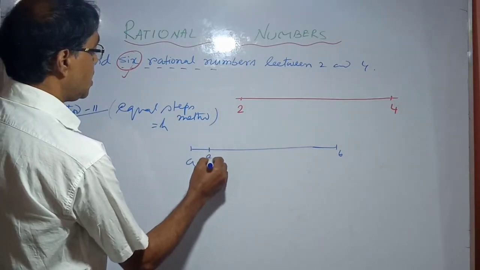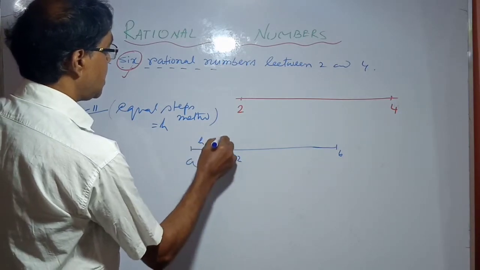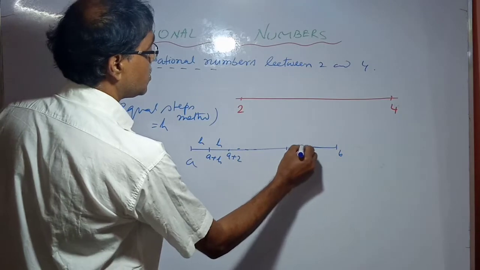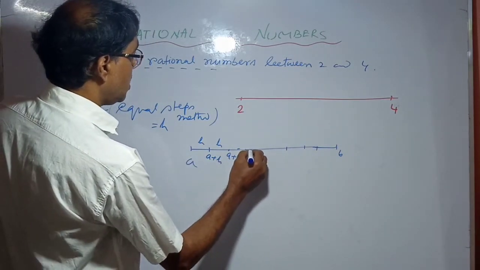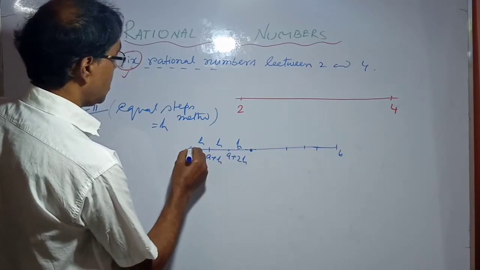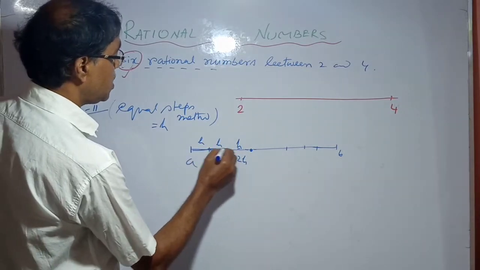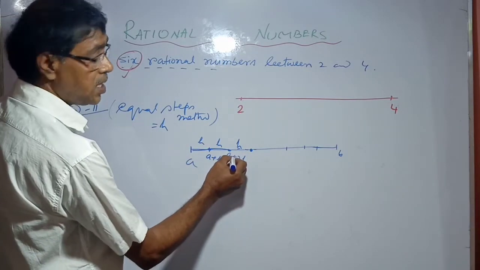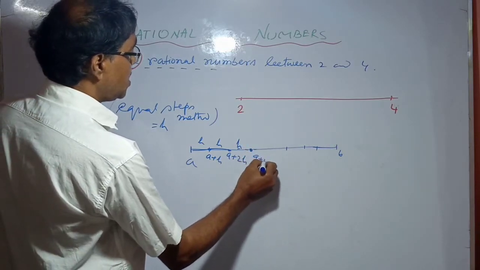The first step is a plus h, the next step is a plus 2h, then a plus 3h.